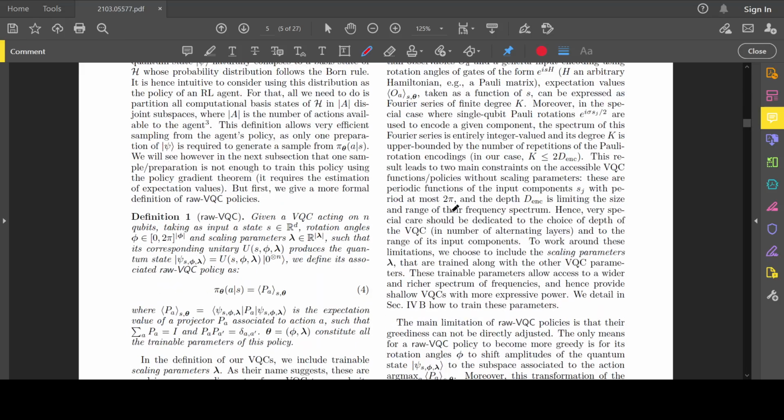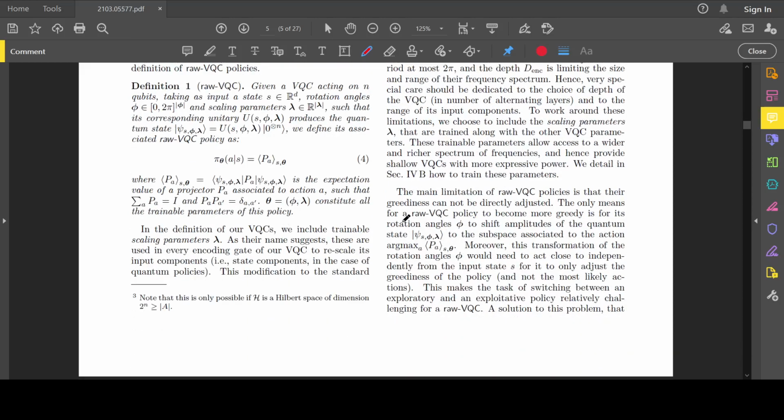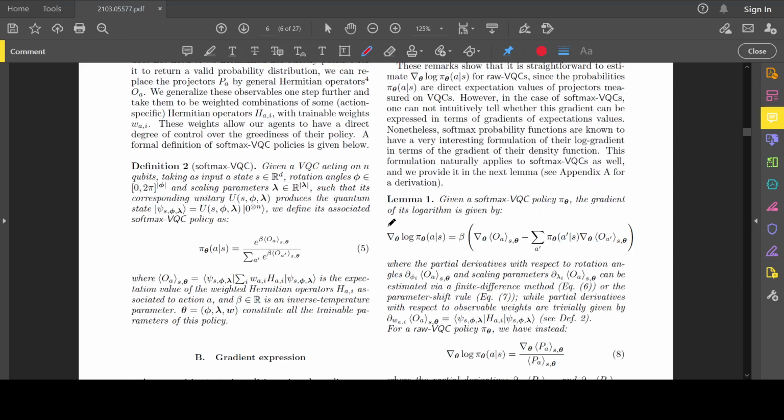And so we can see this is a raw VQC. We don't look at that. So this is what we care about, the softmax VQE. And so this is fancy, right? This looks all fancy. All this is saying is